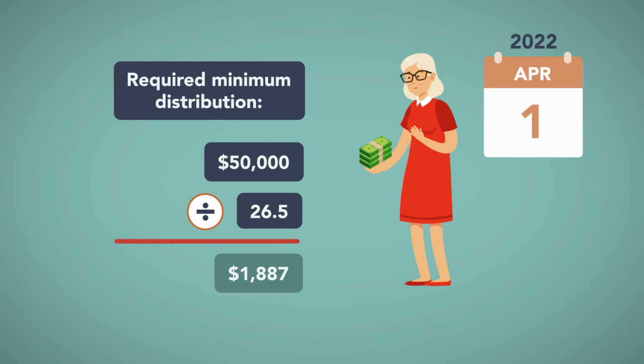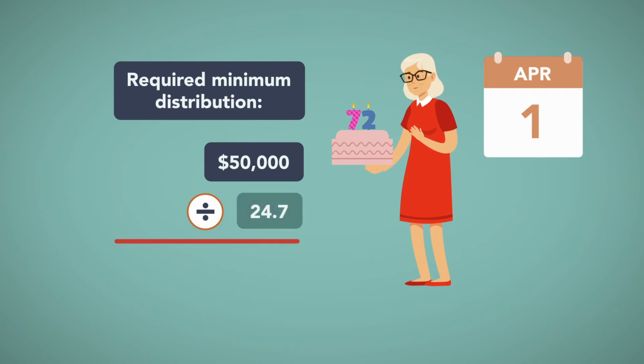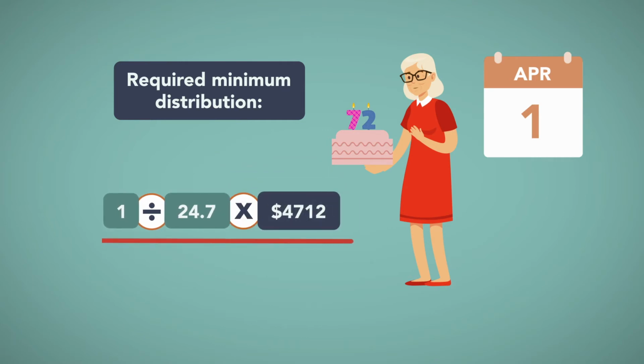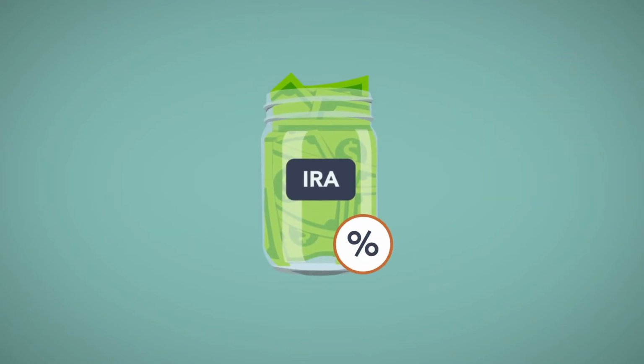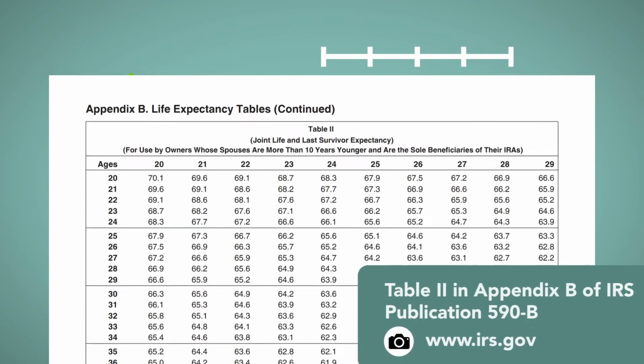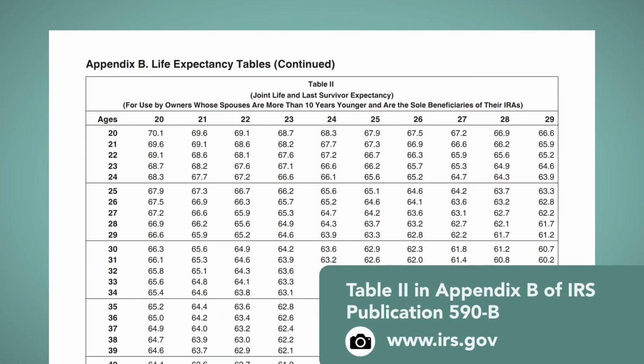On April 1st, 2022, she's now 72 years old, making her life expectancy 24.7 years. Her minimum required distribution for that year is 1 divided by 24.7 times whatever the balance of the account is at that time. When the IRA is taxable over the joint lives of husband and wife, the required minimum disbursement is based on their joint lives, the distribution periods for which are published as Table 2 of the same IRS